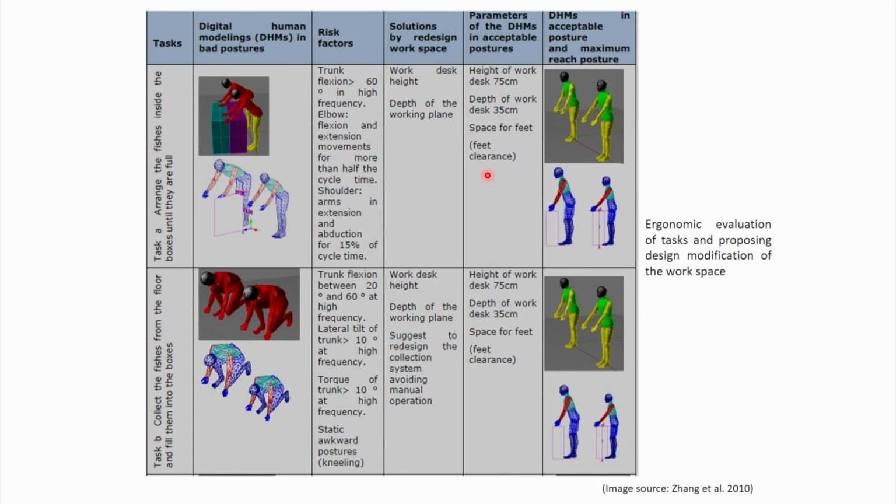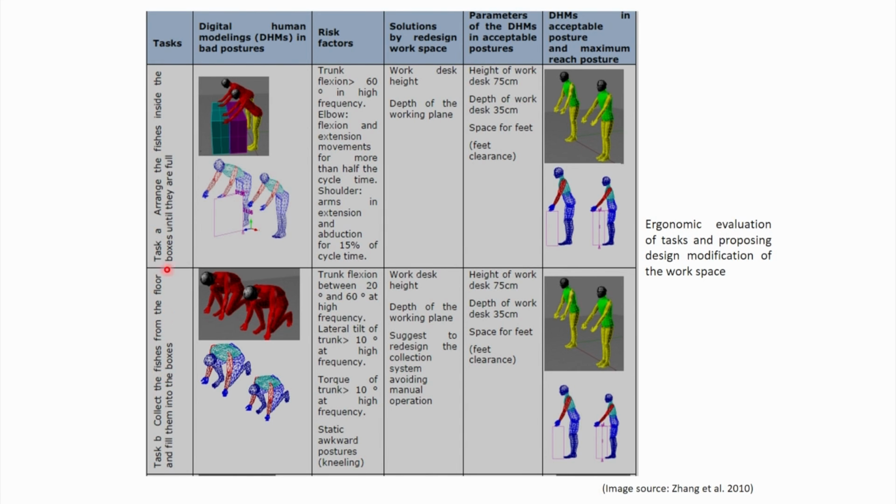So, in that research paper, in tabular form, they represented how design modification is first evaluated with the digital human modeling software and how modification of the workstation can be done to obtain better posture of the fishermen or persons who are involved in various activities. So, in the first column they explain various tasks. Here only 2 tasks are shown, but there are actually 3 basic tasks.